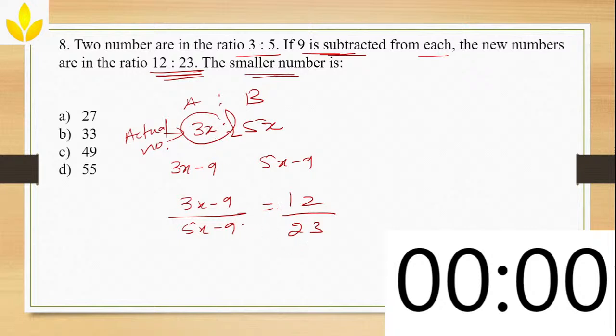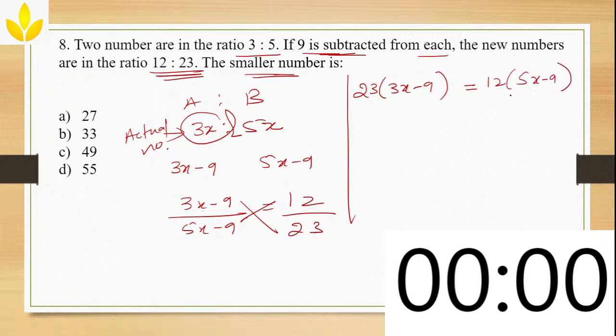Simple. So cross multiply these numbers. When you cross multiply, 23 into 3x minus 9 is equal to 12 into 5x minus 9. Now, what will be the value of 23 into 3x? 23 into 3 is how much? 69x. Yes or no? Minus 23 into 9. 23 into 9 will be 20.